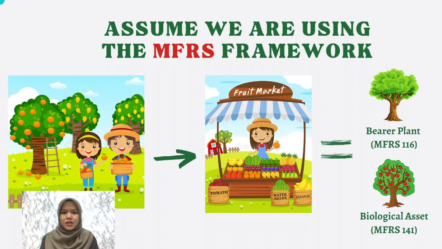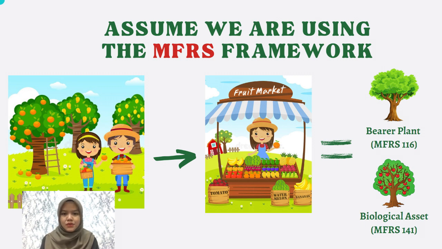In the previous slide, we mentioned the difference between MFRS 141 and MPERS Section 34. To help you understand the difference better, I will explain using pictures. For the first picture, let's assume that we are using the MFRS framework. In MFRS 141, when you grow a fruit tree, you pick the fruits on the tree and sell the fruit to the fruit market.